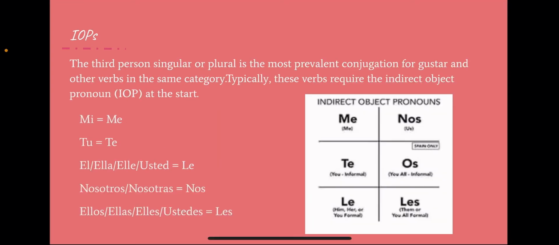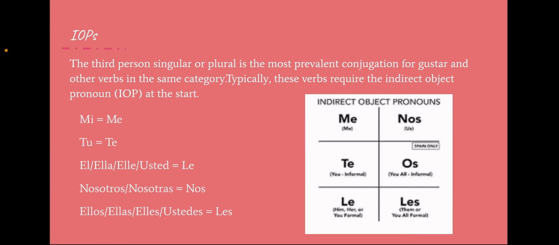Okay, so we're going to go over the IOPs, which you might have seen in the slide before, which might have thrown you off a little bit. So we're going to talk about that right now. The third person singular or plural is the most prevalent conjugation for gustar and other verbs in the same category. Typically, these verbs require the indirect object pronoun, IOP, at the start.